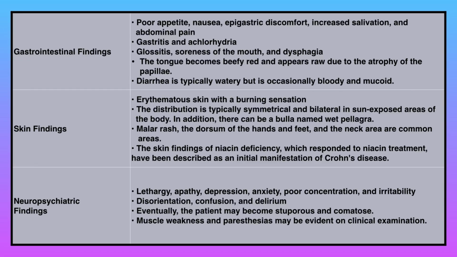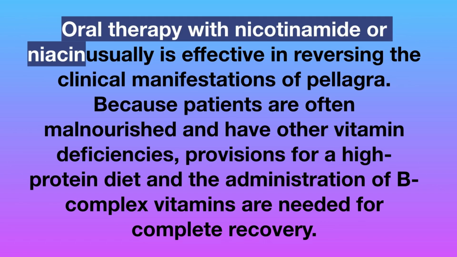Lethargy, apathy, depression, anxiety, poor concentration and irritability, disorientation, confusion and delirium. Eventually the patient may become stuporous and comatose. Muscle weakness and paresthesias may be evident in clinical examination. Oral therapy with nicotinamide or niacin usually is effective in reversing the clinical manifestations of pellagra. Because patients are often malnourished and have other vitamin deficiencies, provisions for a high protein diet and the administration of B complex vitamins are needed for complete recovery.